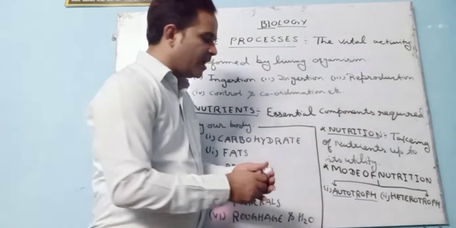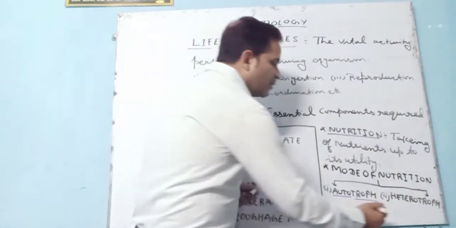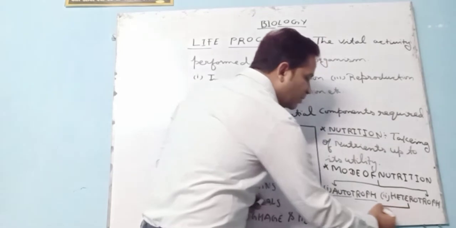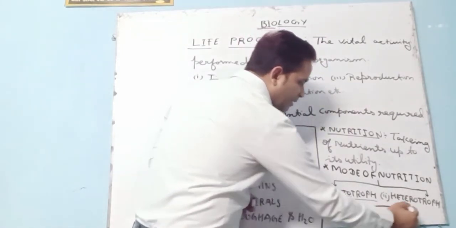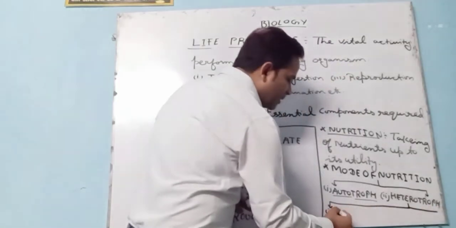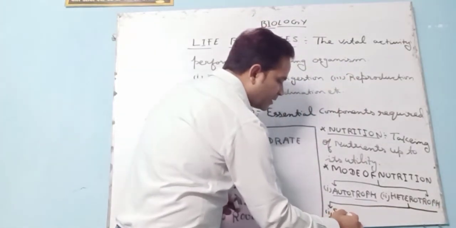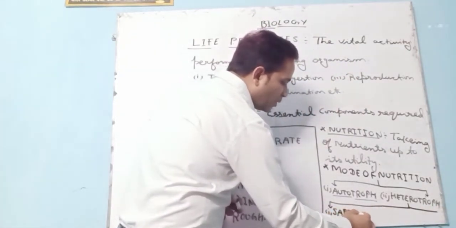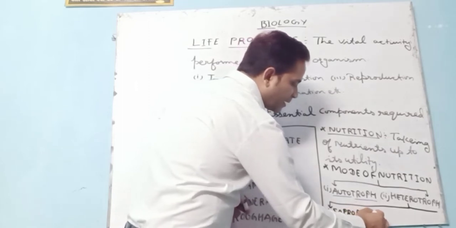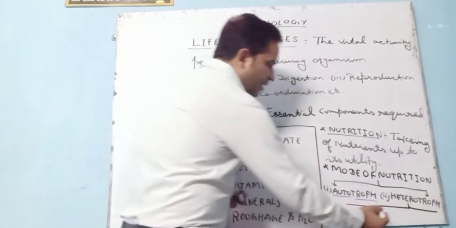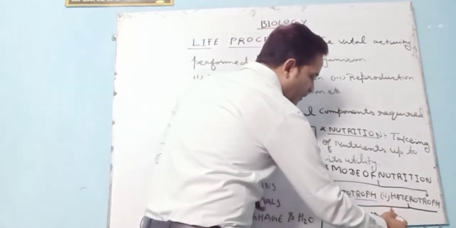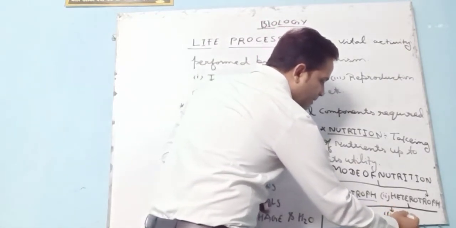Now this heterotroph can be further classified into three parts. One is saprophytic. Second one is parasitic.